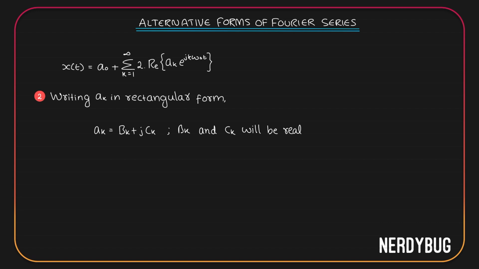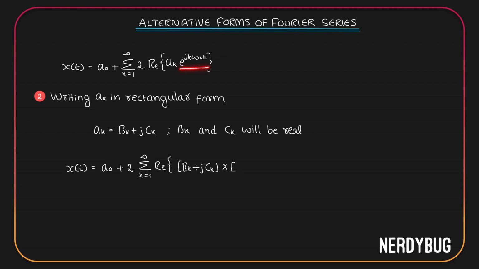Now using this, our equation becomes x of t is equal to a0 plus, let's take 2 out of the summation, summation from k equals 1 to infinity, real part of ak, which will now be written as bk plus jck, multiplied by e raised to j k omega naught t.